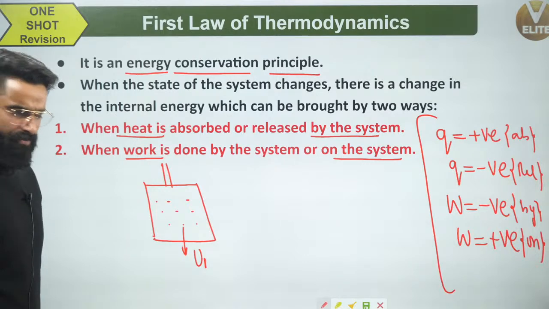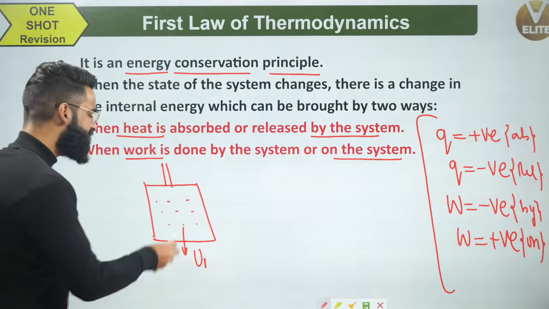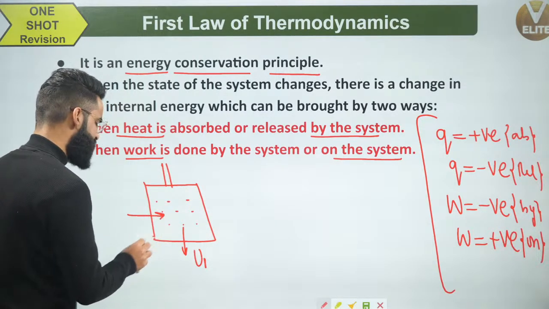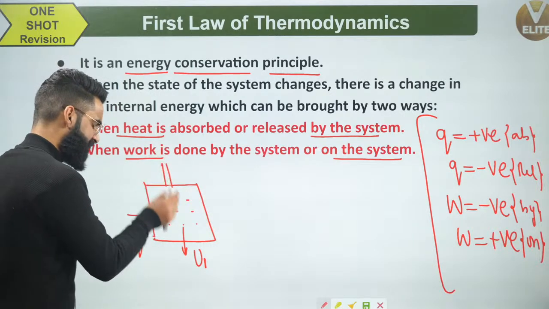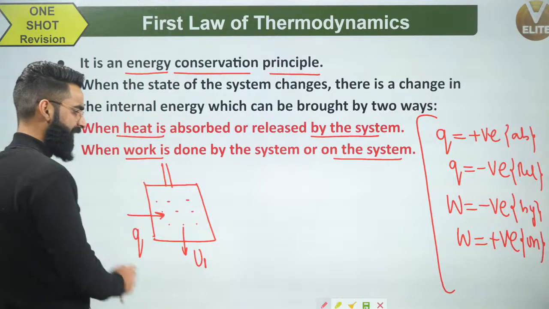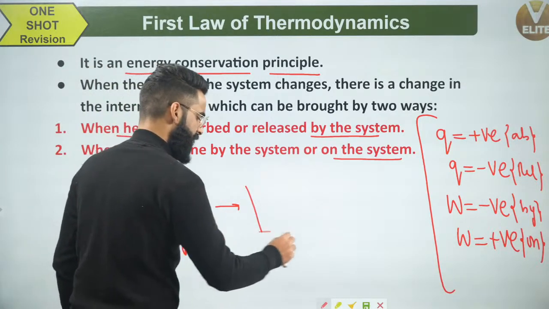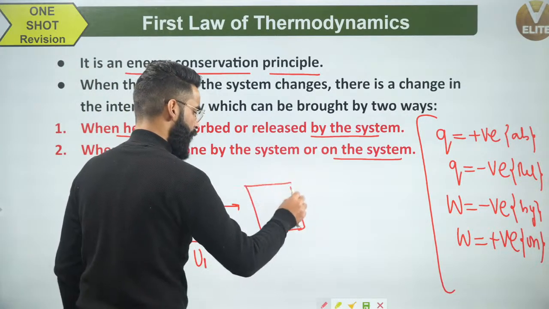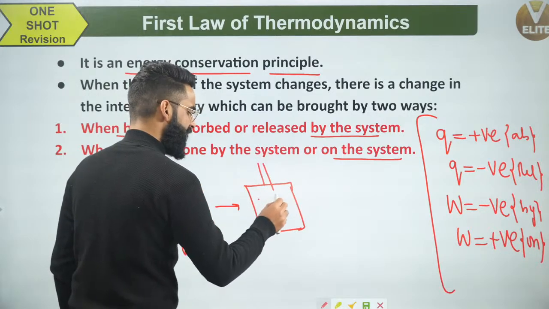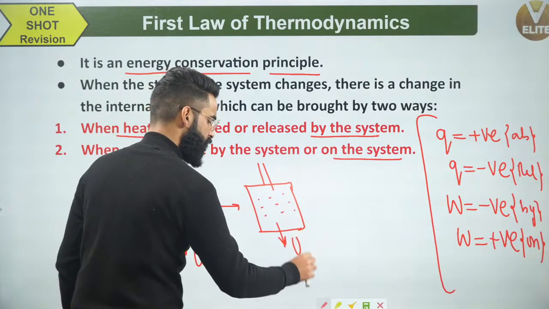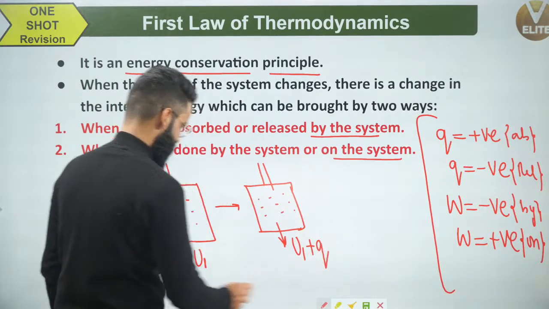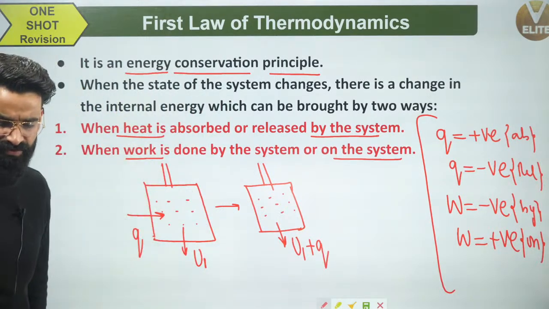For example, I'm supplying some Q amount of heat to the system, or I can say the system is absorbing Q amount of heat. When the system has absorbed Q amount of heat, can I say the total internal energy of the system now is going to be U1 plus Q? Yes, because the system has absorbed Q amount of heat.